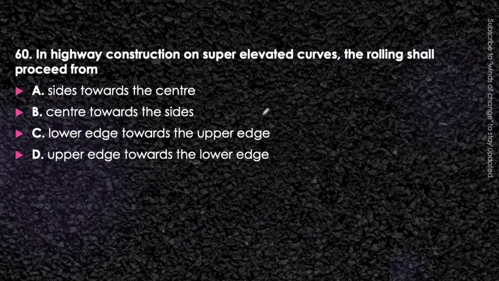Okay. Next question, that is the last question of this video. In highway construction on a super elevated curve, the rolling shall proceed from. In case of highway construction on super elevated roads, the rolling will proceed from sides towards the center, or center towards the sides, or lower edge towards the upper edge, or upper edge towards the lower edge. Just think about it. This question is also important for the construction of highways at horizontal curves where super elevation is provided.